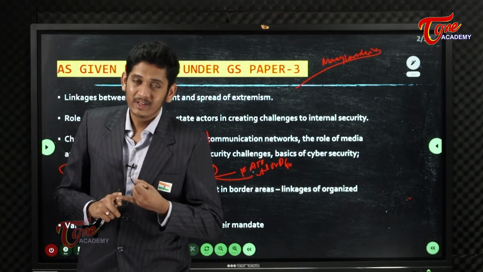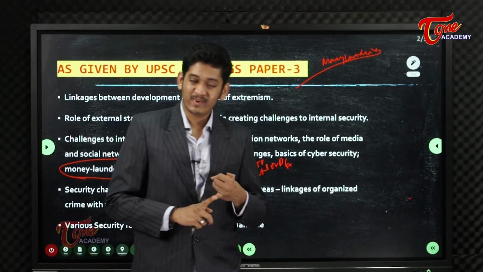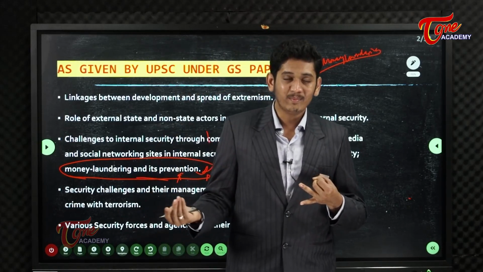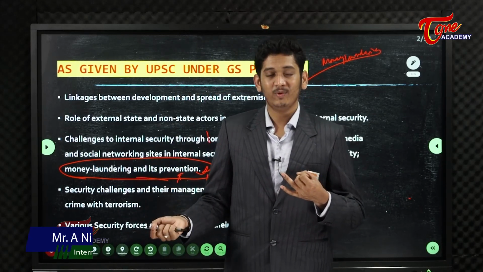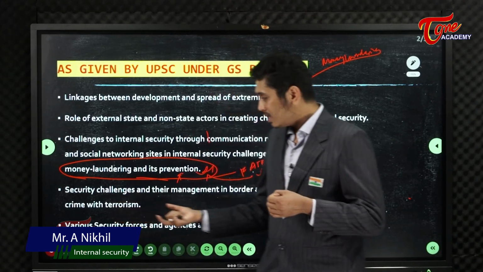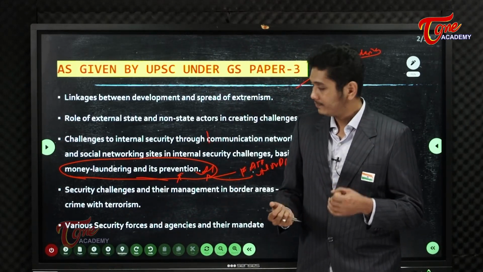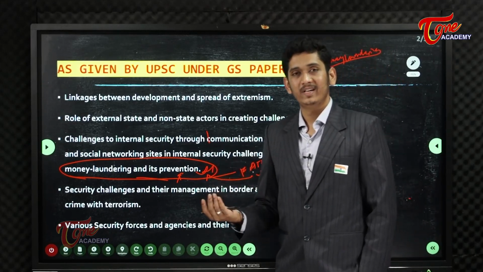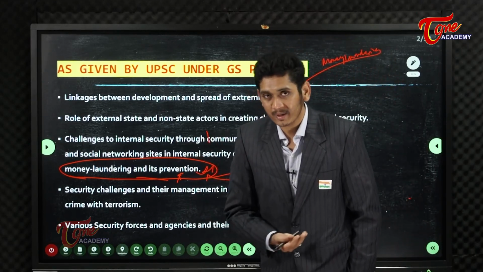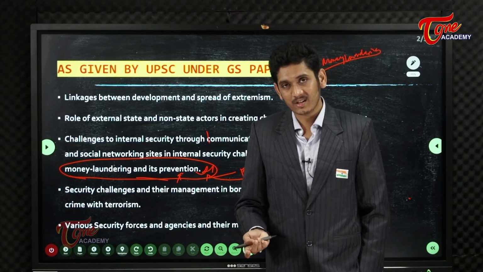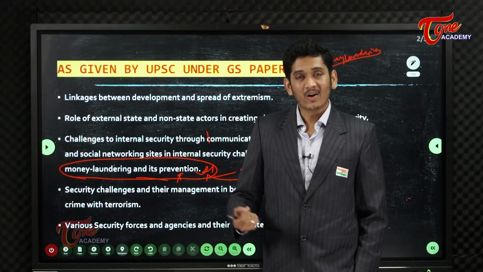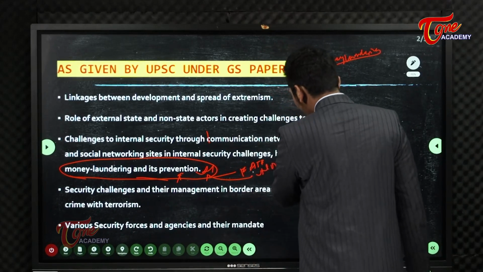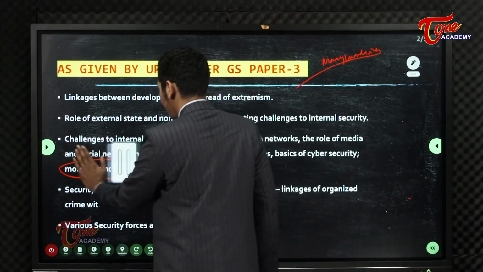It may be the Foreign Exchange Management Act. It might be some other intelligence bodies like the Directorate of Enforcement. All those bodies you also need to remember in this topic. So, as I said, the money laundering definition, how you are going to prevent it, what are the different steps taken by the government of India in preventing such money laundering, what are the laws which have been amended recently? Okay. Next, we will go to the fourth one, the easiest part.